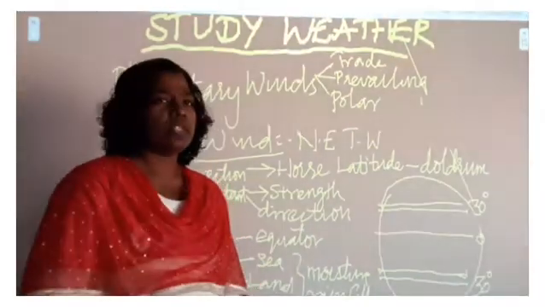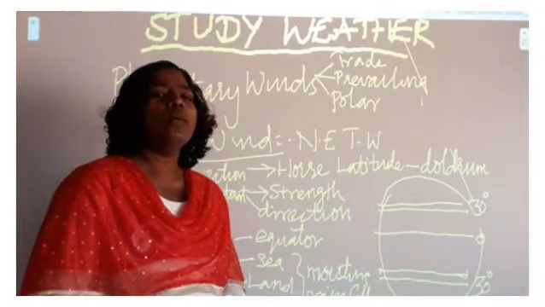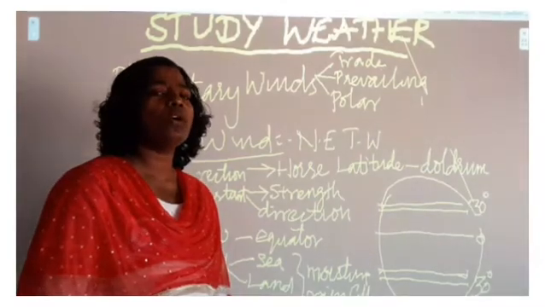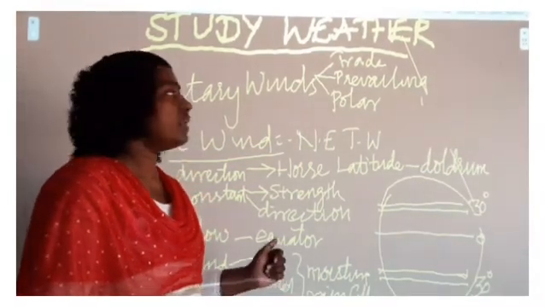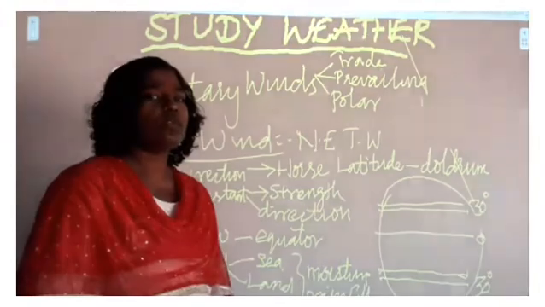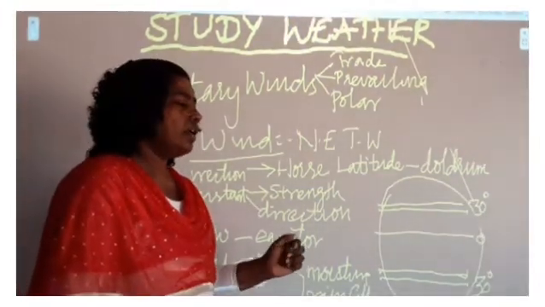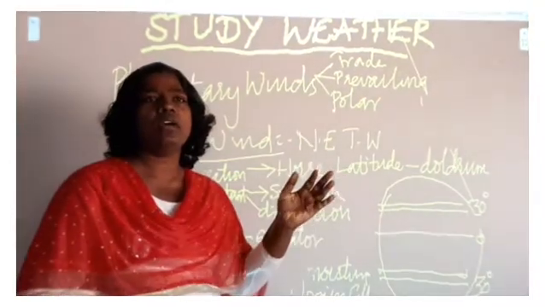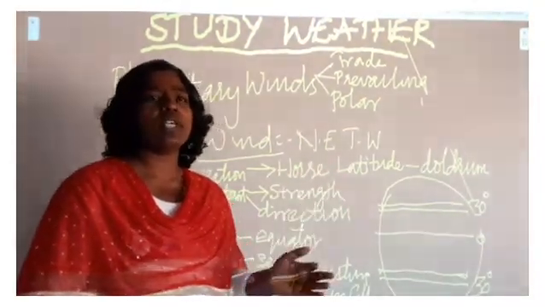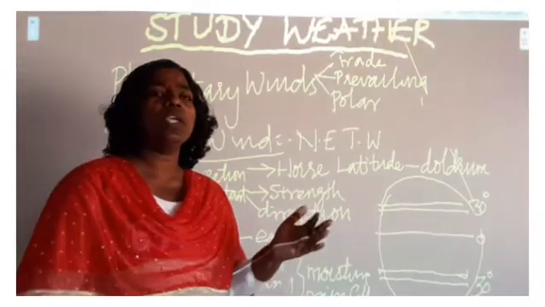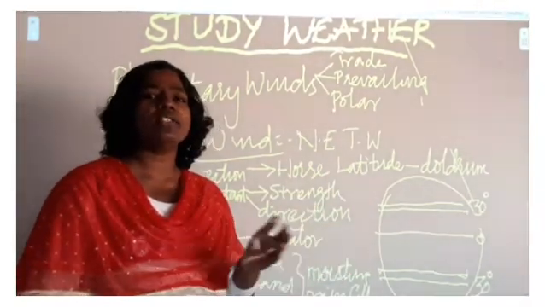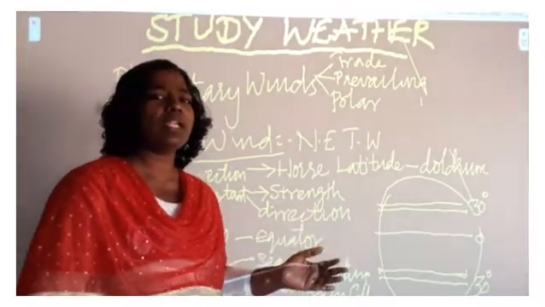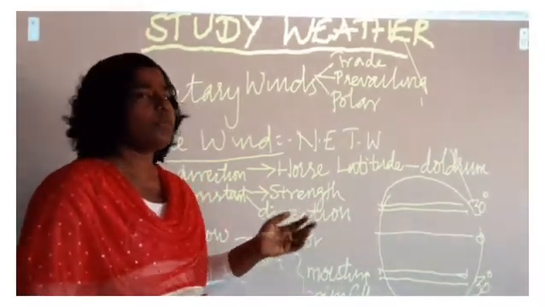What is wind? Wind is the motion of air. It is the horizontal movement of the air. We call it wind. When we see wind, the wind direction is permanent, it is constant. For wind we have both direction and strength. The direction of wind is determined by Ferrel's law.